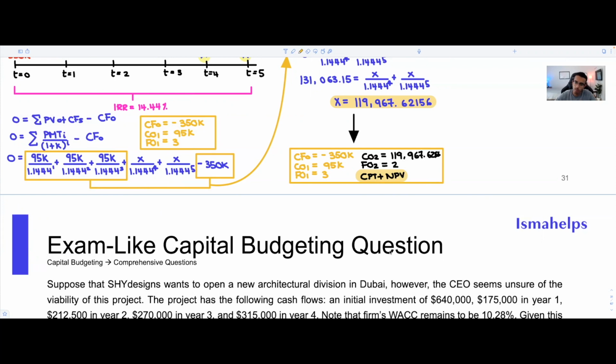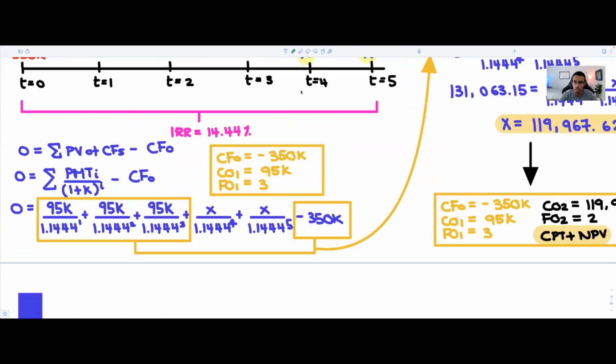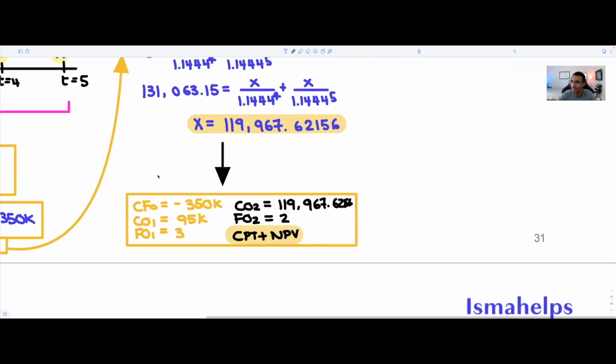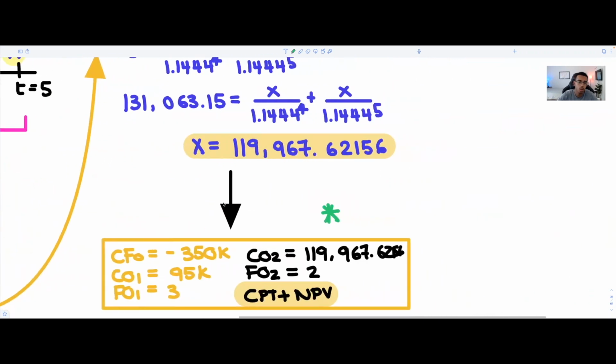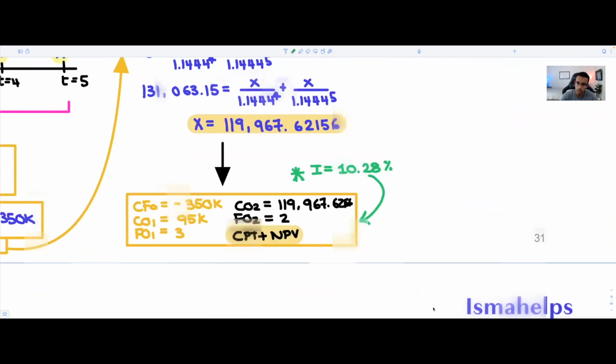What you're going to do now, though, is really important. Okay, so I'm going to put this in green. Don't forget to plug in the right I. You're going to plug in I equal to 10.28%, or whatever it was that was provided in the question. Because that's what we need here, right? We want to use the correct discount rate.